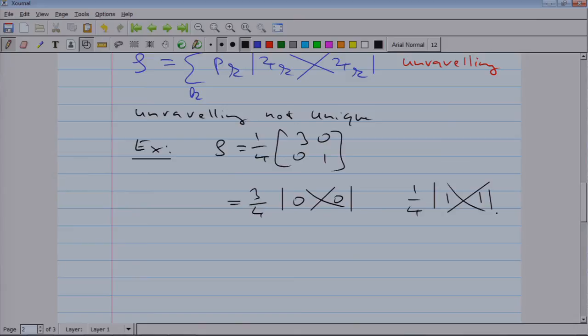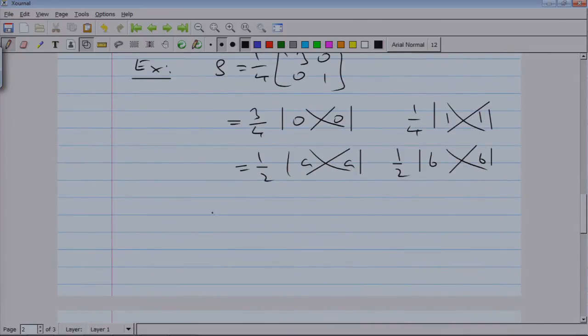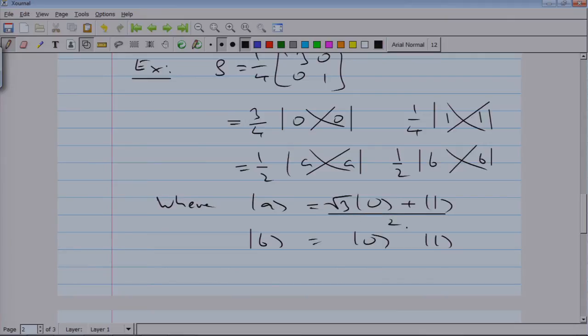But you can also write it as being with equal probability in two states A and B, where the states A and B are superpositions of state 0 and 1, and you can see by inspection that this will do the trick.